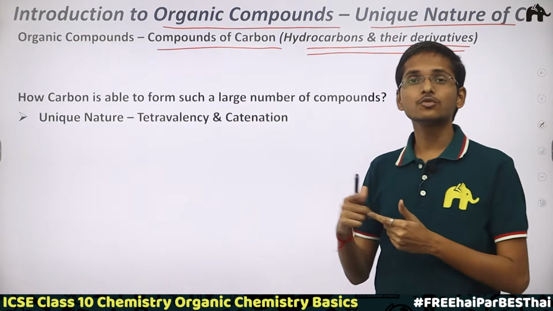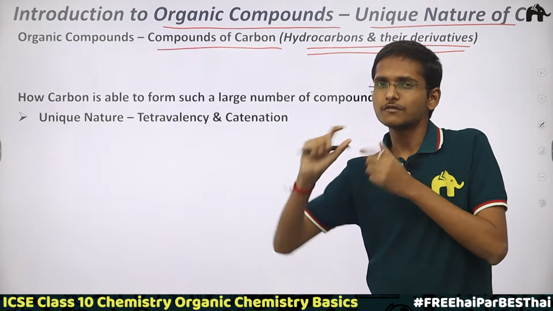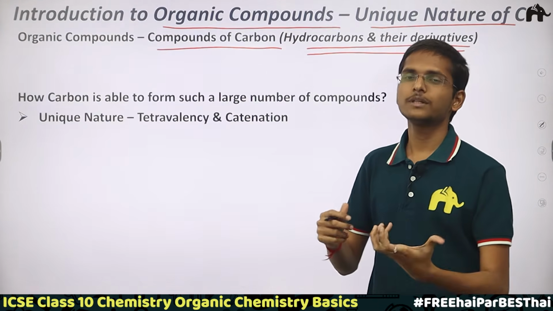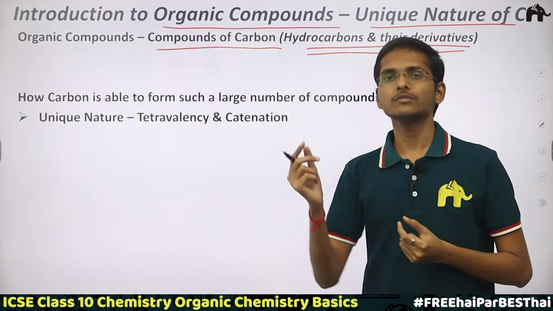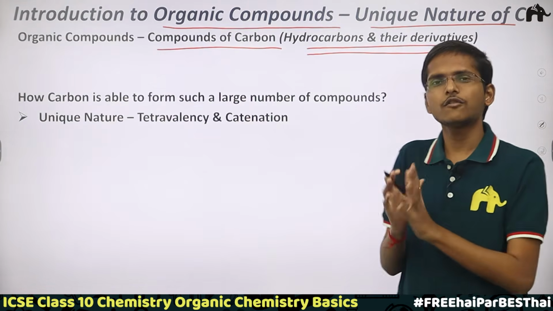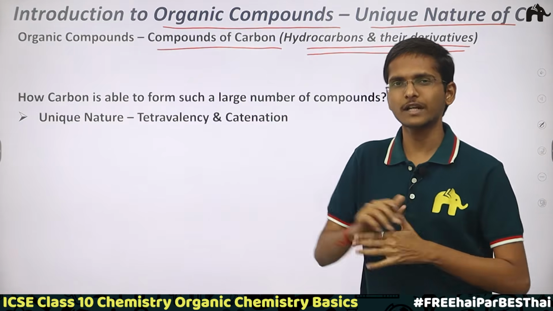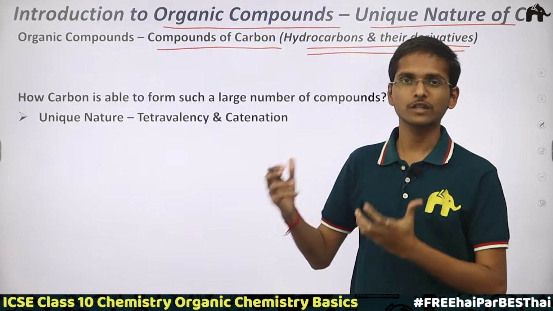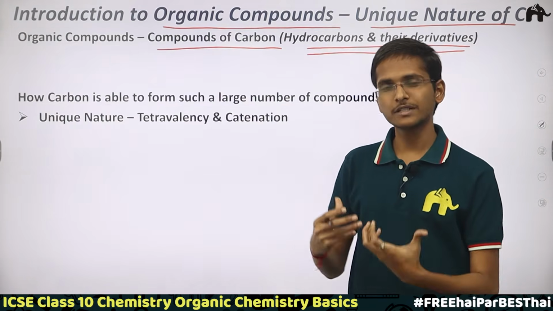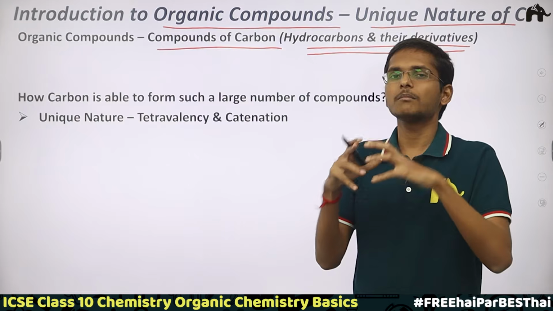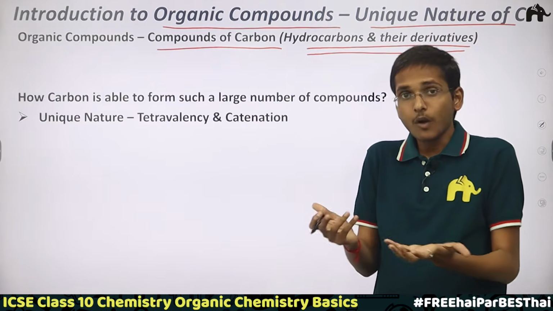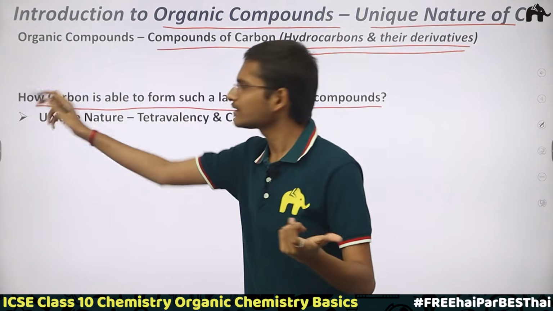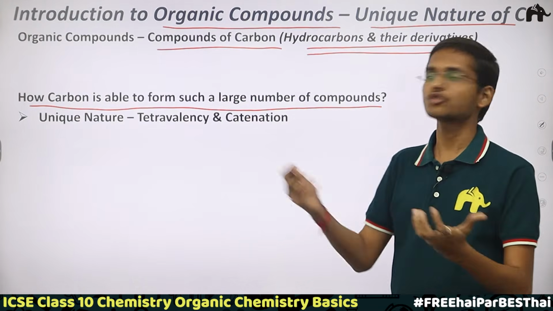Because it's the answer to a question which should be present in your mind when I have told you in the initial part only that carbon forms a large number of organic compounds. There are a large number of organic compounds, like more than 5 million, that means more than 50 lakhs of organic compounds. So carbon is forming so many compounds. But how is carbon able to manage to form so many compounds?